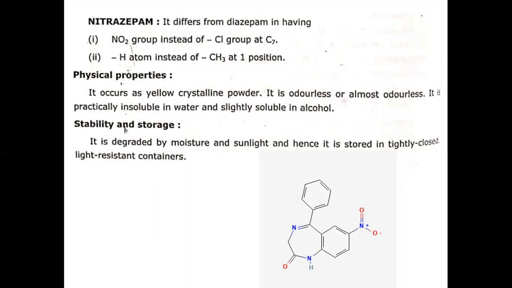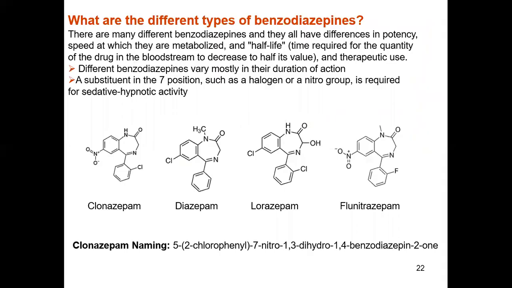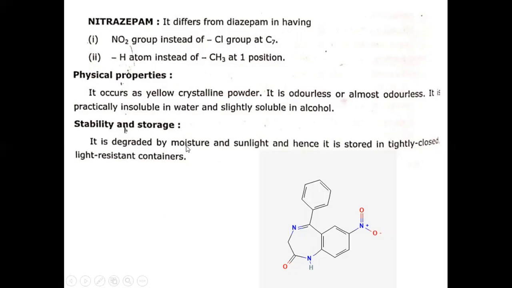It is different from diazepam in having a nitro group in place of the chlorine group at the C7 position. If we look at the structure of diazepam, here the chlorine group is attached. And if we look at the structure of nitrazepam, in place of the chlorine group, a nitro group is attached. And an H atom instead of a methyl group at the C1 position. The methyl group is attached in diazepam, and a hydrogen is attached in place of the methyl group.